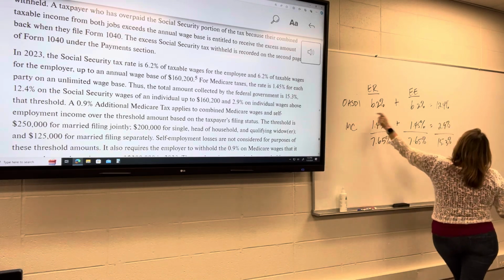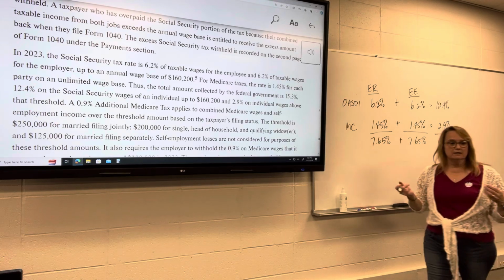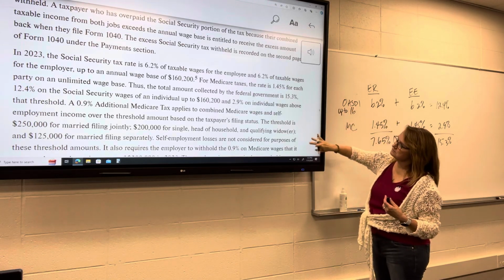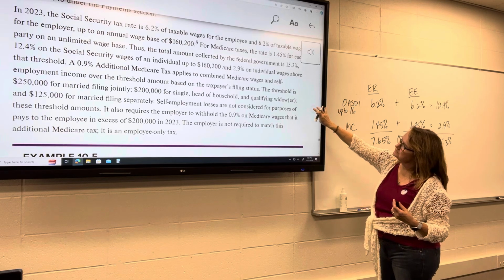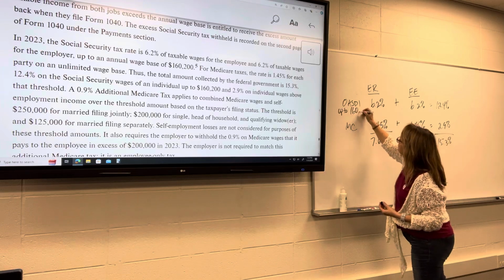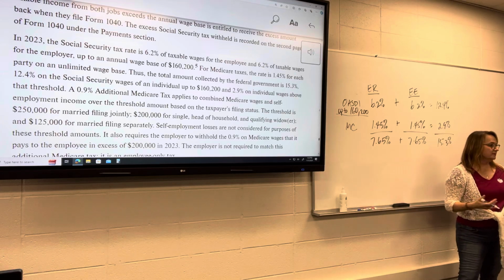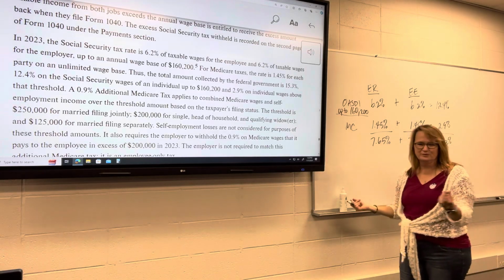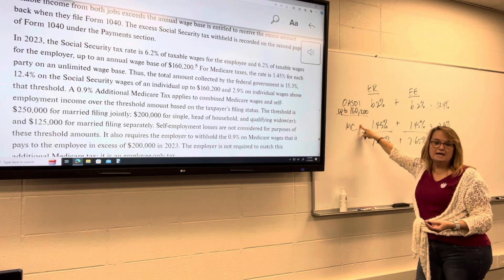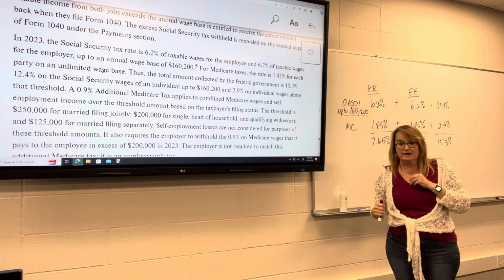Now, recall, OASDI has a wage base. So it's only applied on wages up to, what year are we using? Okay, $160,200. This is our wage base for OASDI. So once you reach that wage, just like with the self-employment taxes we went through, you're not going to have to pay over $160,200.